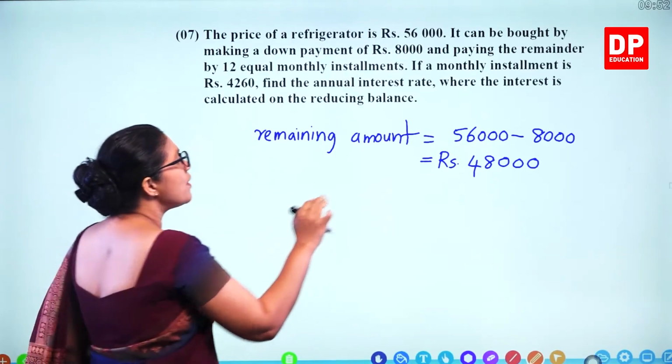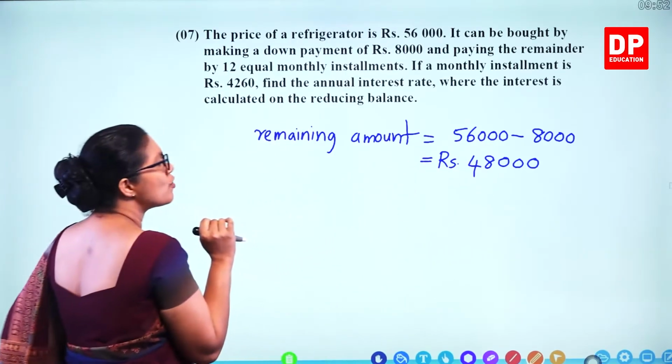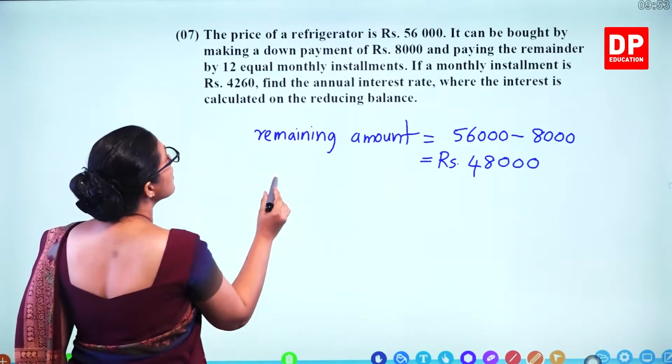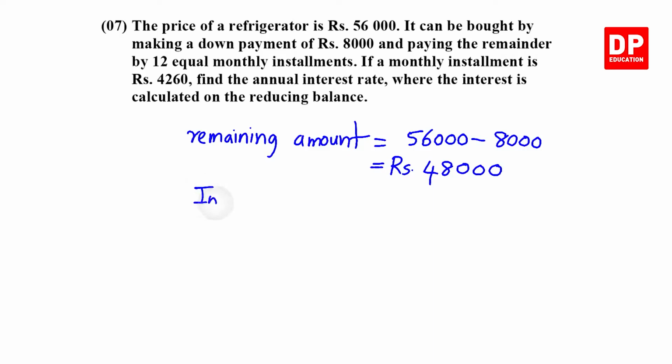So without the interest, what is the installment you need to pay? You have to divide this by 12.